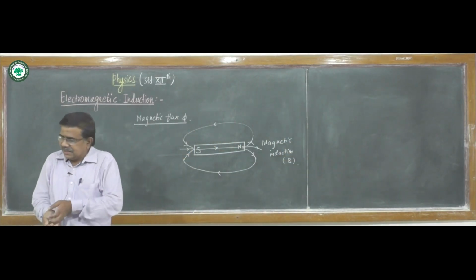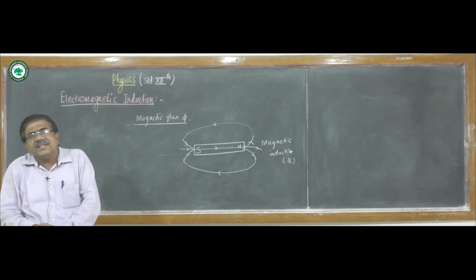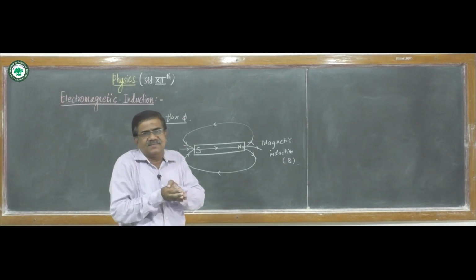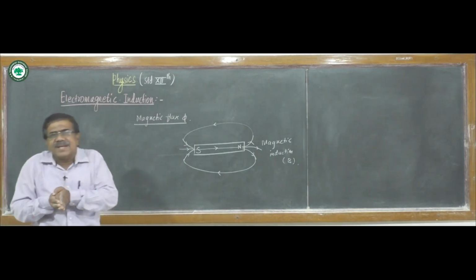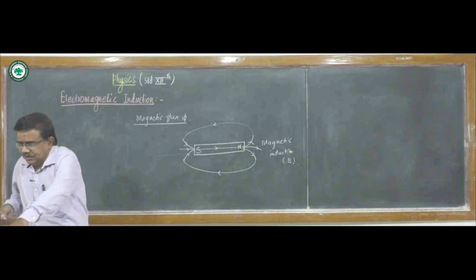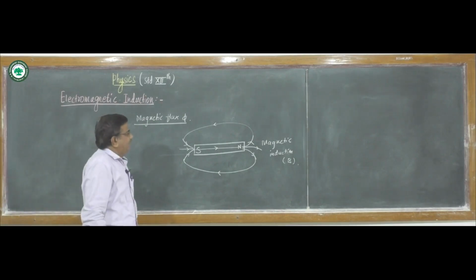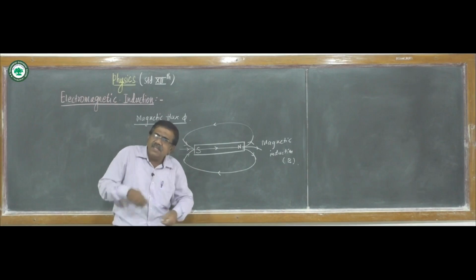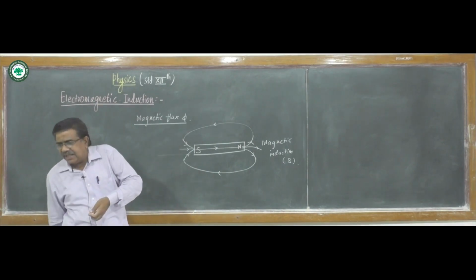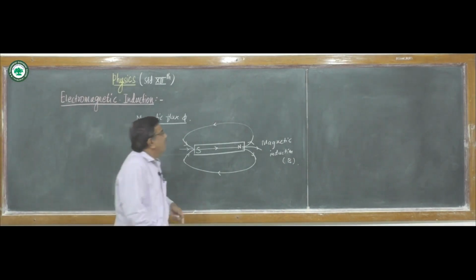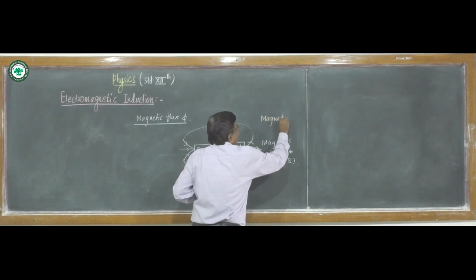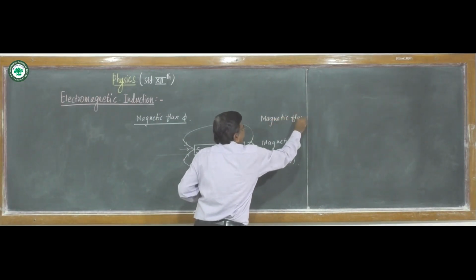The total number of magnetic field lines passing normally through a given area is called magnetic flux, denoted by phi.